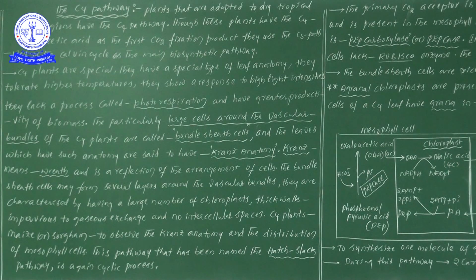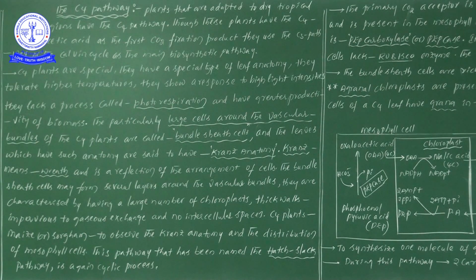Students, now in this video we are discussing the C4 pathway. In photosynthesis, suppose in plants the first product has 4 carbon, a 4 carbon compound, then those plants we take as C4 plants, as we already saw in the previous video. Where the process of photosynthesis involves the synthesis of a 4 carbon compound, those plants are C4 plants and the pathway is known as the C4 pathway.